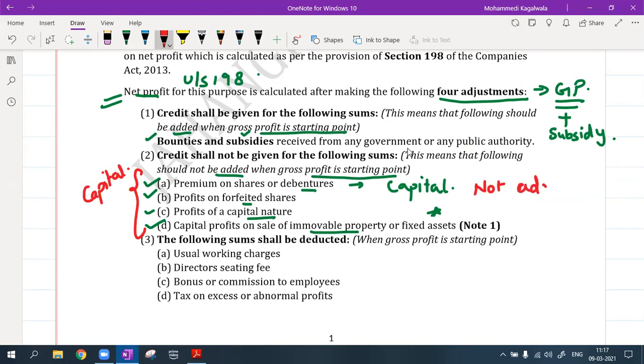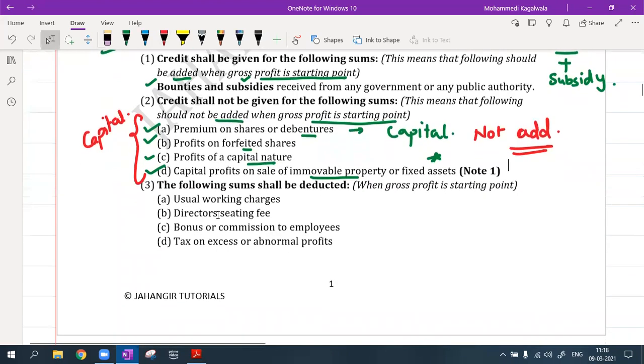Not add. Subsidies the government is giving, bounties the government is giving, a public authority is giving, no problem, it is a good income, add it to the gross profit, but not these types of capital profits. Then the following sums shall be deducted when the gross profit is the starting point, which means these are the allowable expenses.